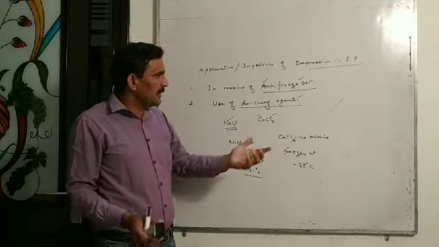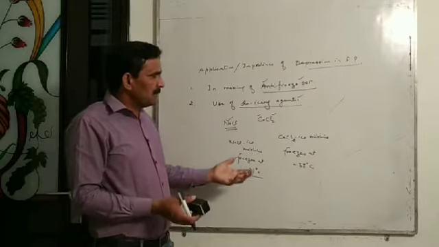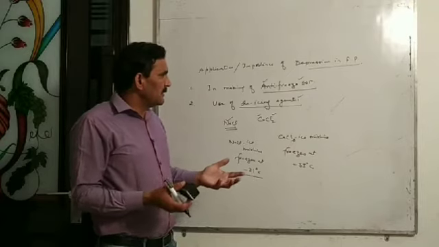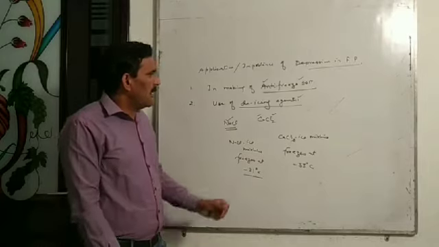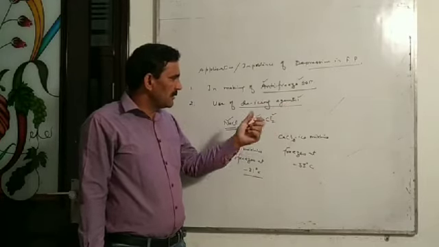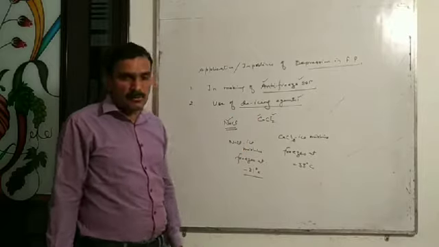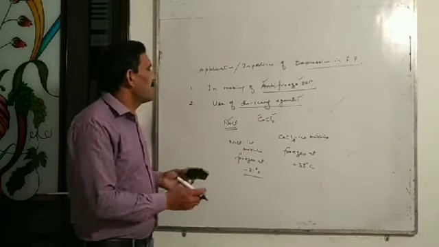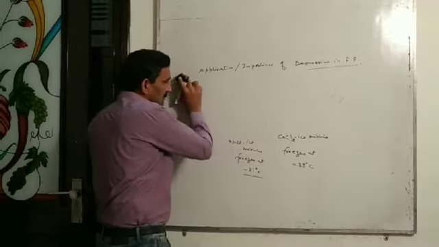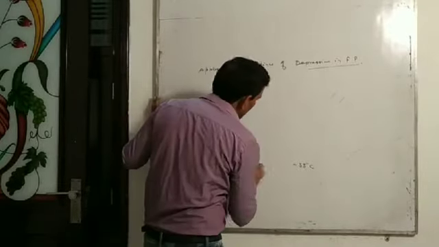Antifreeze solution are used in car radiator in sub-zero condition to prevent freezing of water in a car radiator. And de-icing agent are used for melting of ice from the roads or melting of snow from the roads. And both are based on concept of depression in freezing point.